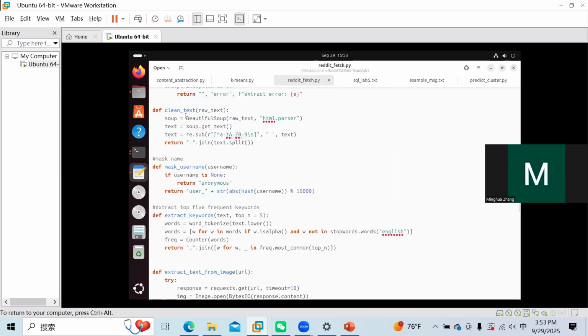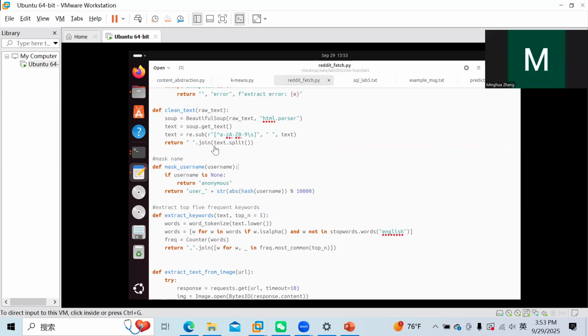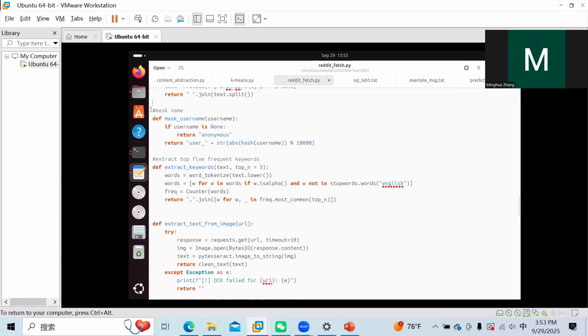And second, we have clean text, because the post will come with title and content. So we have this clean text to help us remove the useless information and extract the useful text. Moreover, we also have mask username.